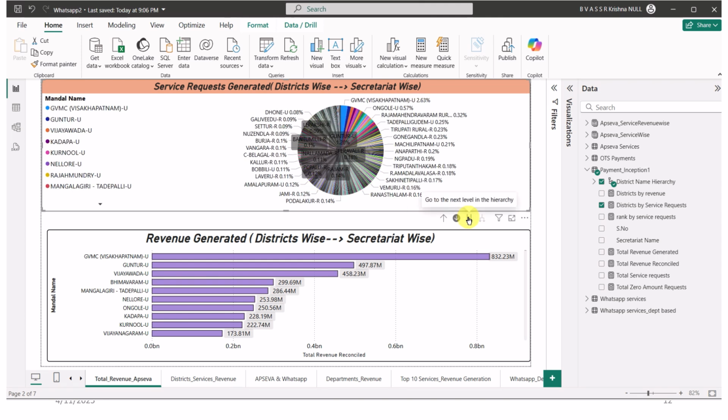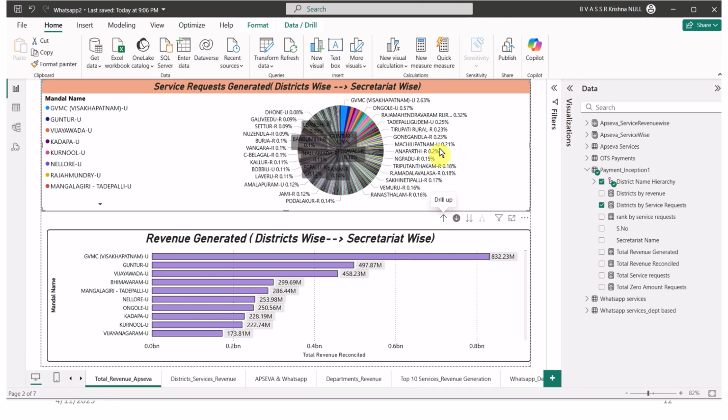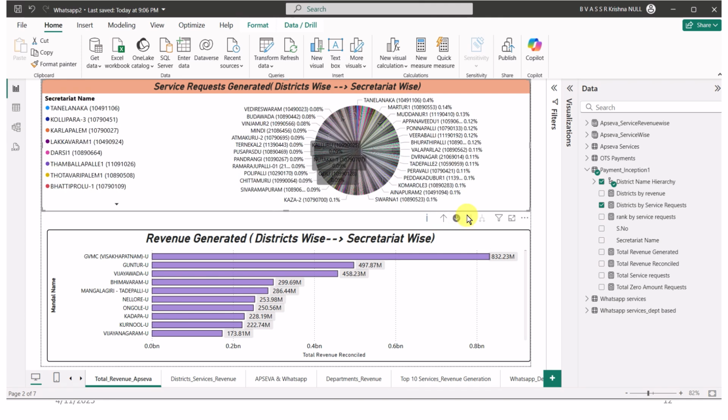And if we further drill down, we get the secretariat wise, mandal wise to secretariat wise. So we are not going to have a clear cut picture of what is happening inside. So we are going to discuss deep into it of the top 10 service requests as well as top 10 revenue generation.